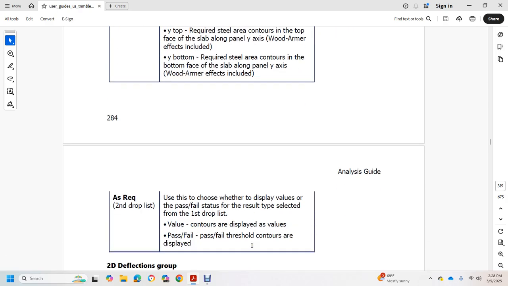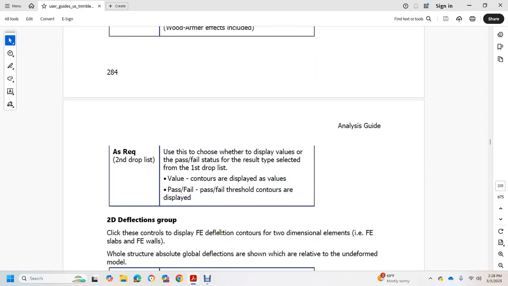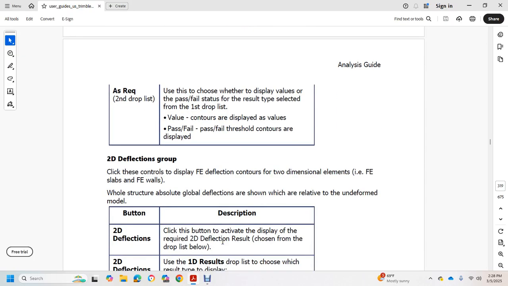As required, the second drop list is the choice of the way to display the value with pass and fail state with the result type of the first drop list. The value of the contour display shows the value with the pass and fail threshold, with the contour display, with the 2D deflection group of the list of the contour.